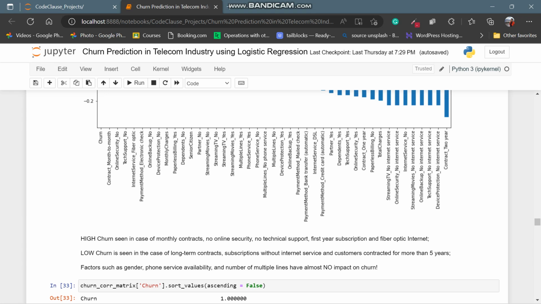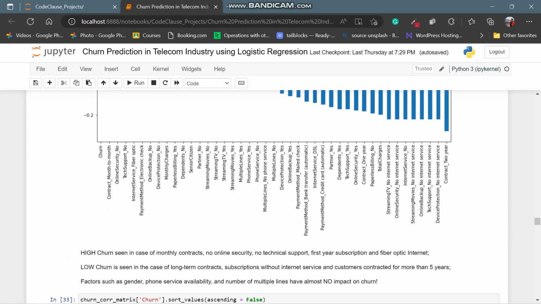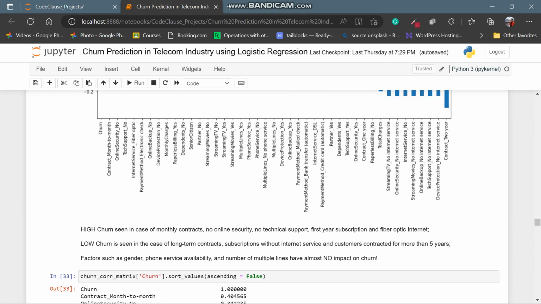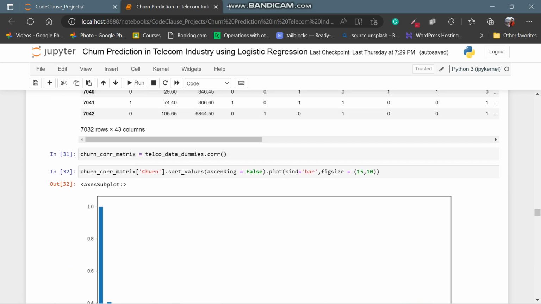Low churn is seen in the case of long-term contract subscriptions, without internet service and customers contracted for more than 5 years. Factors such as gender, phone service availability, and number of multiple lines have almost no impact. This can all be seen from this correlation, using corr with parentheses.